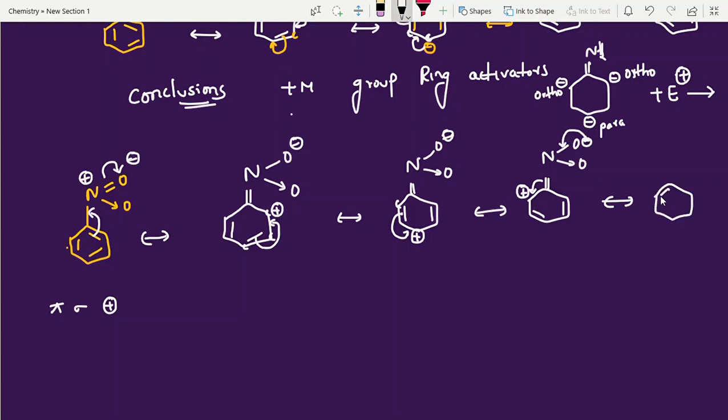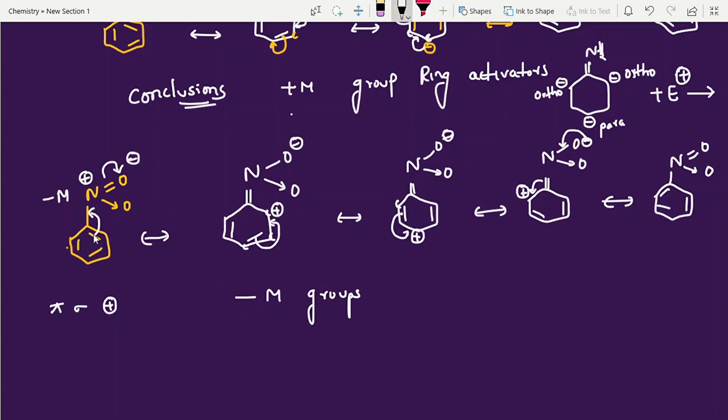Here bond, here bond, here bond, and this is N double bond O. This is what we call nitrobenzene. Finally, what we understood here is that this is a minus M group. It has taken electrons from the benzene ring. Minus M groups are... tell me what you observed, first structure and the last structure.